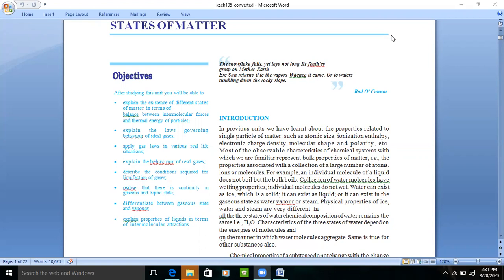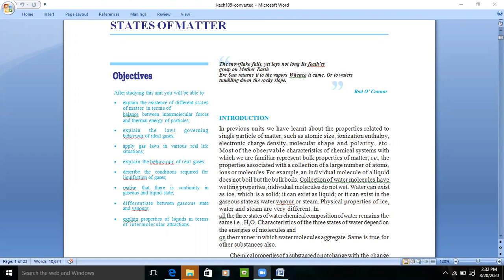So physical properties are actually different. Ice has different properties, water has different physical properties, and steam or vapor has very different properties. All these states of water have the same chemical composition. H2O is there in solid, H2O is there in liquid, and in vapor also, right? So characteristics of these states of water depend on the energies of the molecules and the manner in which the water molecules aggregate.